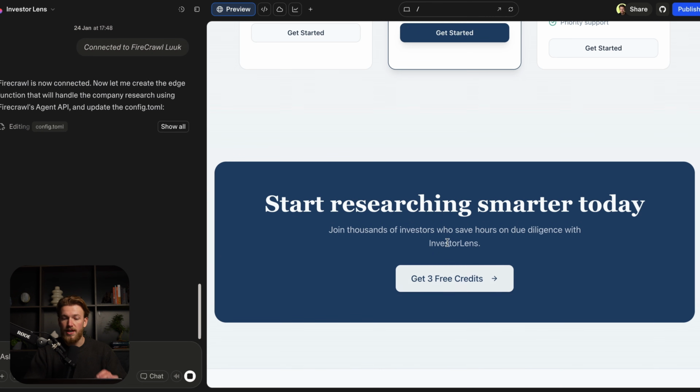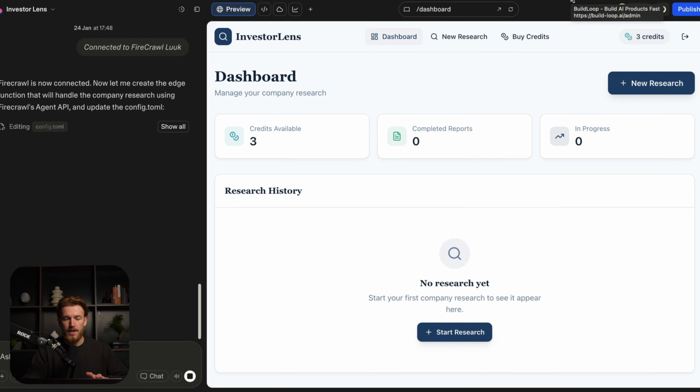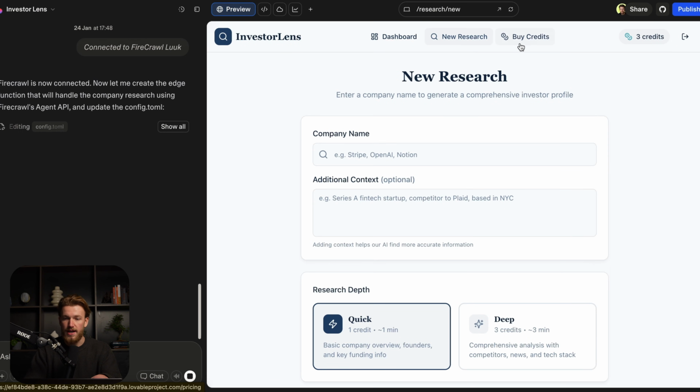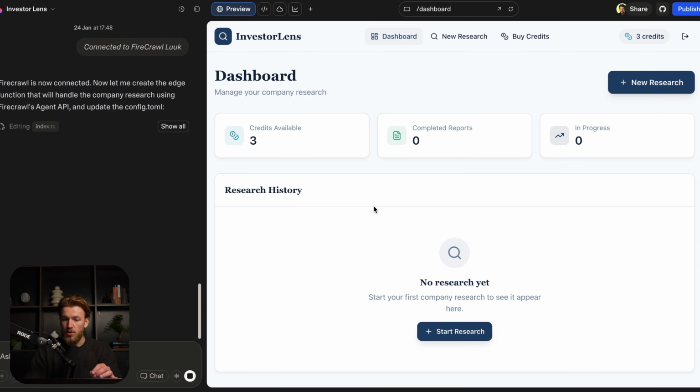We get 3 free credits. So we can click on this, we can create an account. So let's do that right now. We click on create account, and in the meantime, it is working on the actual Firecrawl integration. So we have our dashboard, we have new research, we can buy credits right here. This is looking pretty cool. We can now click on new research.